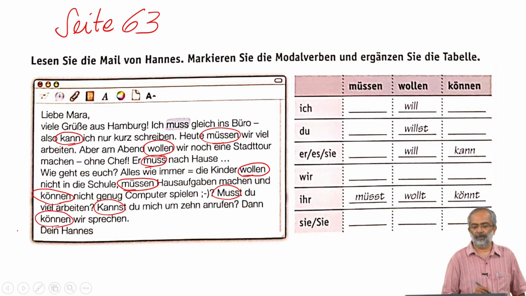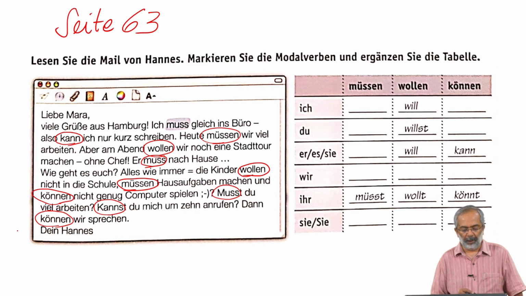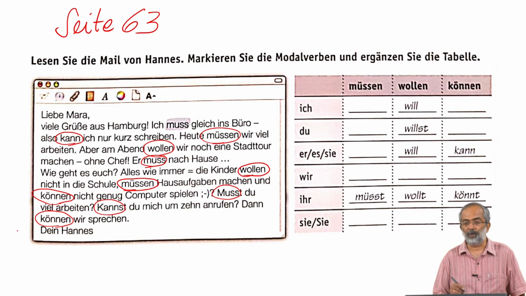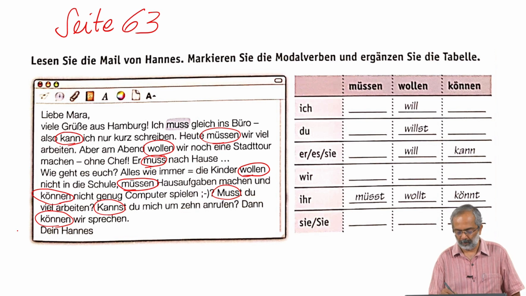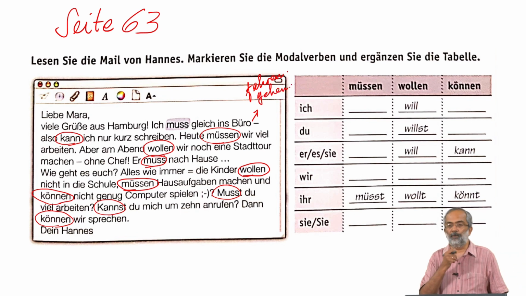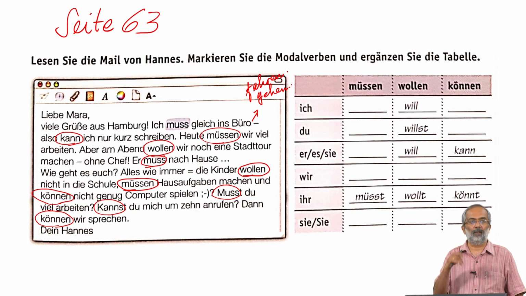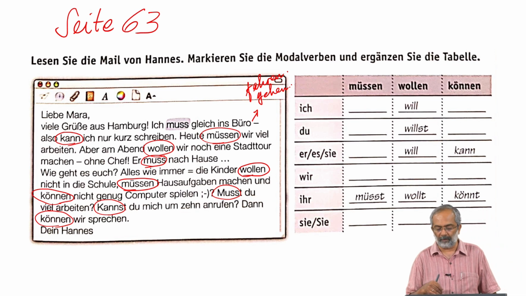Ja, gut. Ich muss gleich ins Büro. Welches Wort fehlt hier? Ich muss gleich. Infinitive verb. Yeah, the infinitive verb is not there here. You can say fahren or you can say gehen, but it is understood. Ich muss gleich ins Büro. I must to the office. The go or I have to drive or whatever is understood.